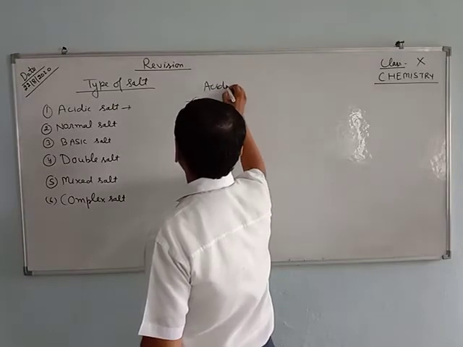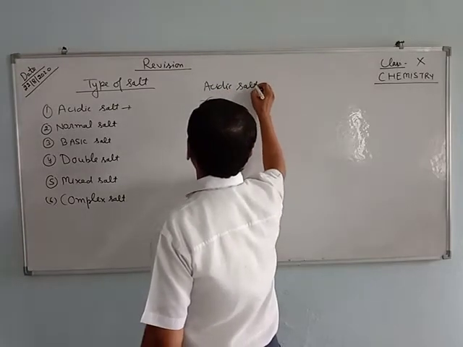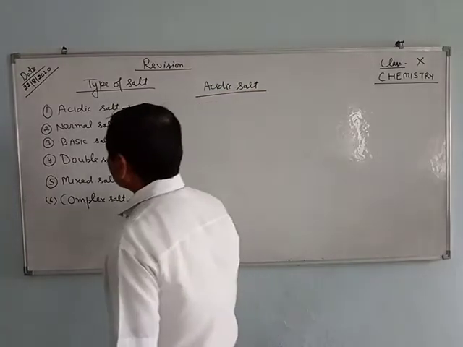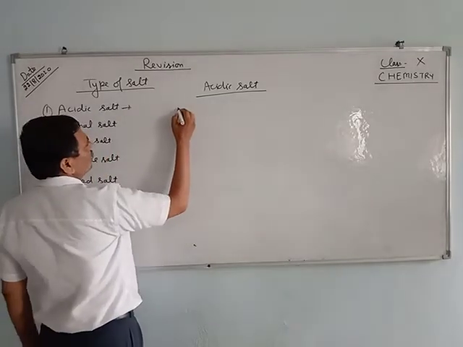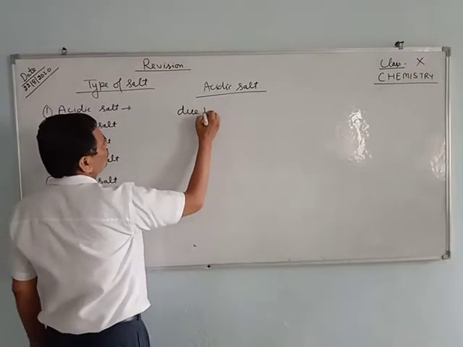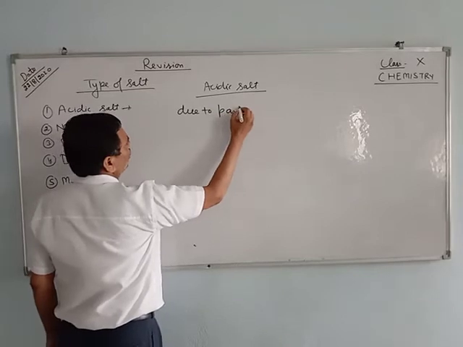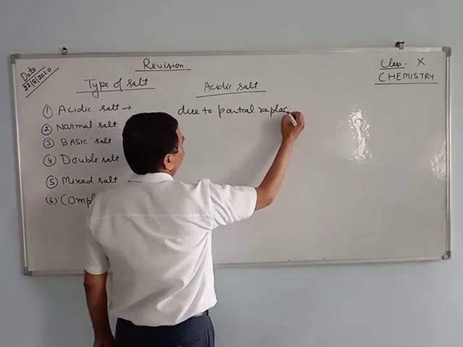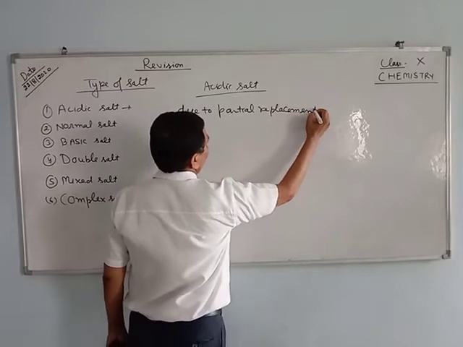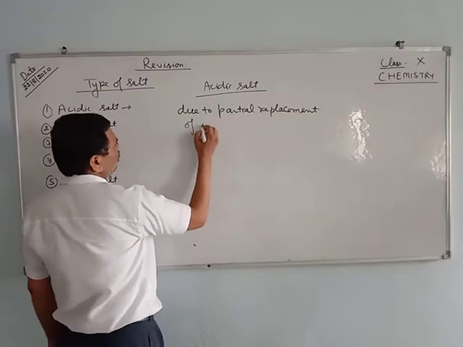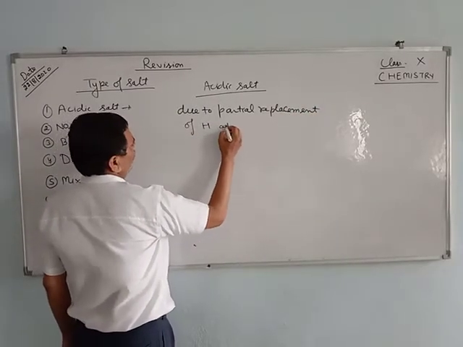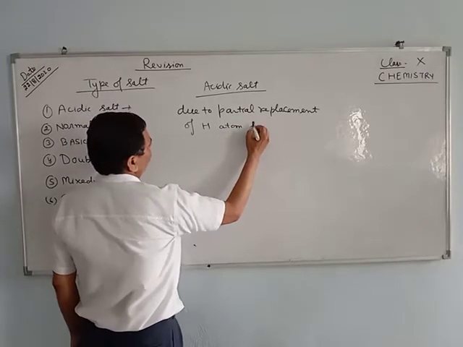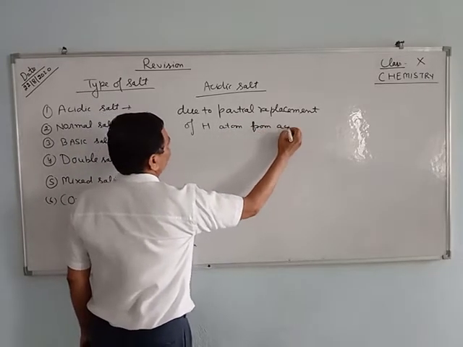How are these salts formed? They are formed due to partial or incomplete replacement of hydrogen atom from acid.